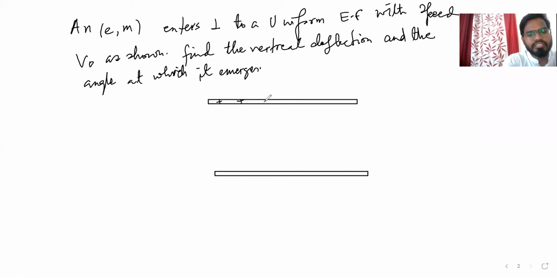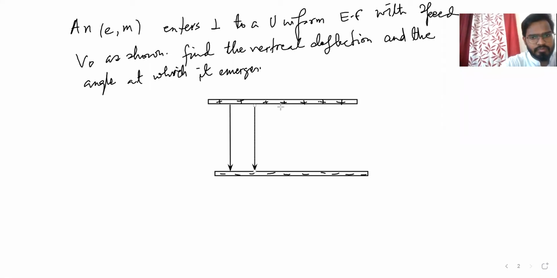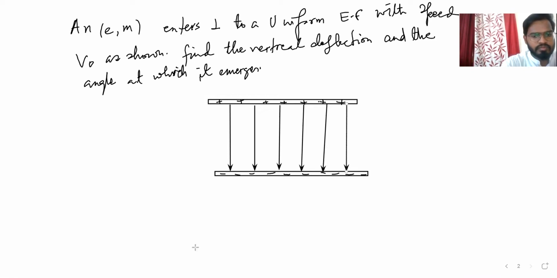Let's consider a positive charge here. And then the mass is m and the charge is e. If it is entering with velocity v naught, guys, what will happen?